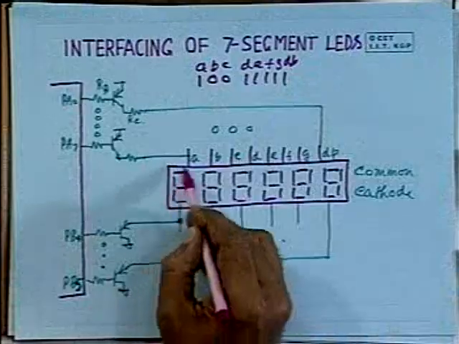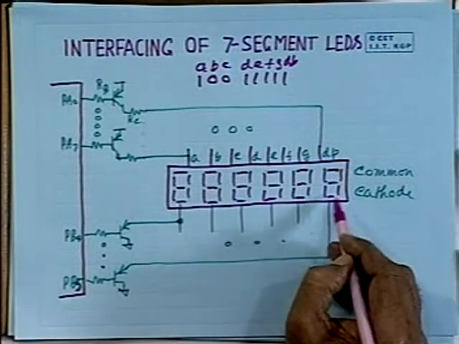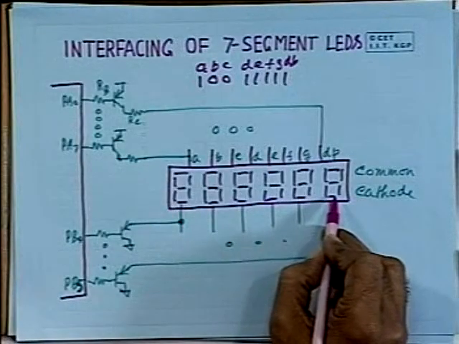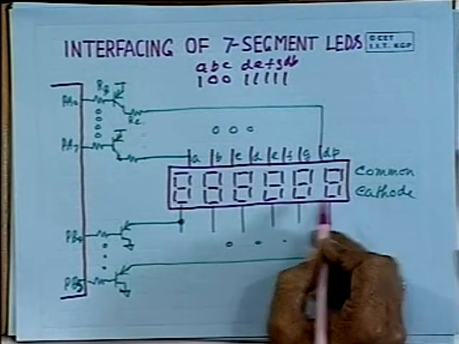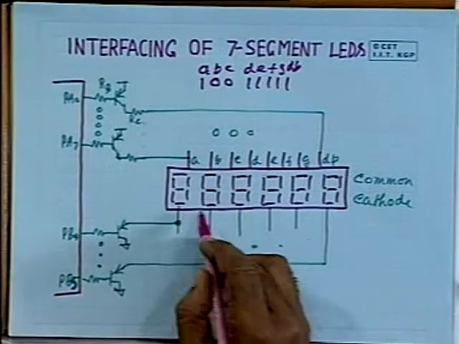If you display this one, then this one, then this one, repeatedly beyond a certain rate, it will appear as if you are getting a steady display on all these digits, because the selection of each digit is done very quickly.